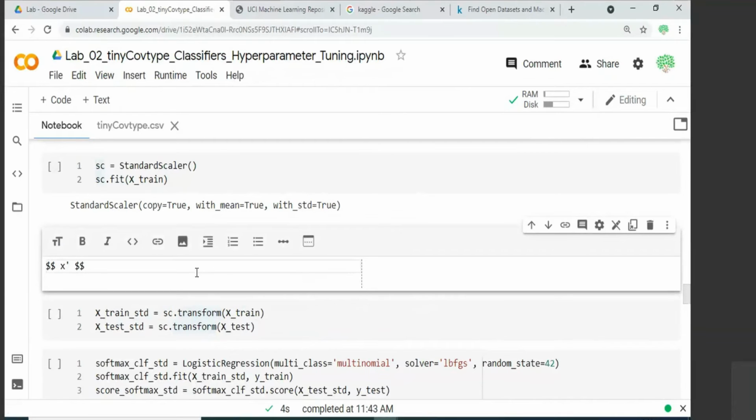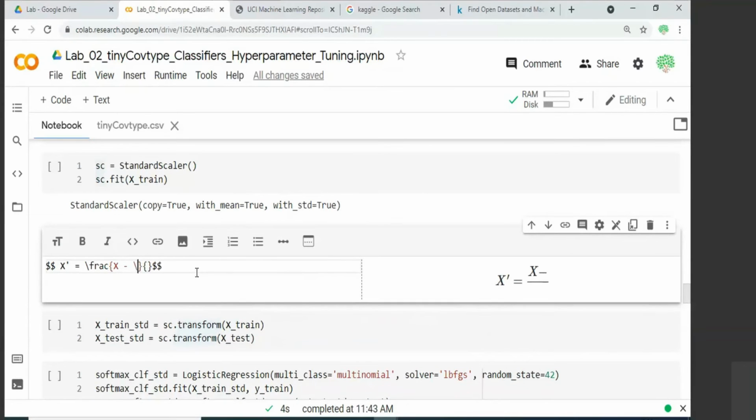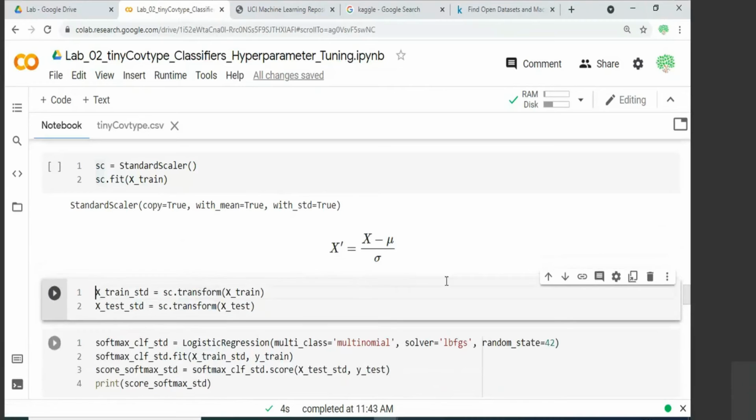X prime is equal to, say for example, let's put it capital X, so it is X minus mu. So we have to subtract that mean and then divide it by the standard deviation. So this is the equation, X minus mu divided by the standard deviation.